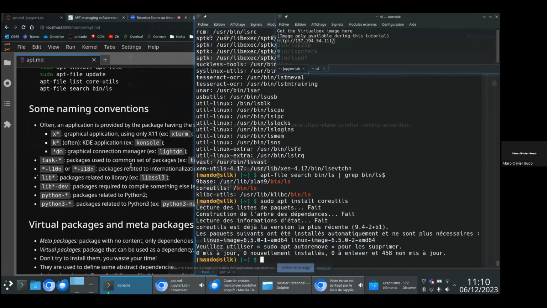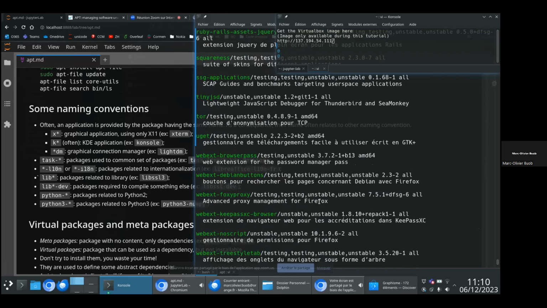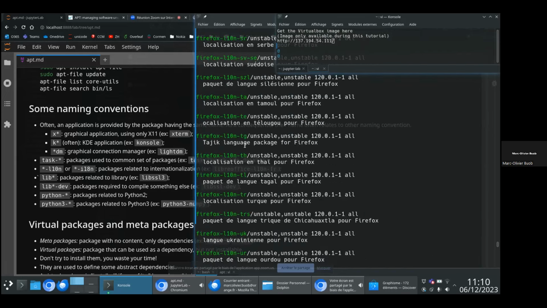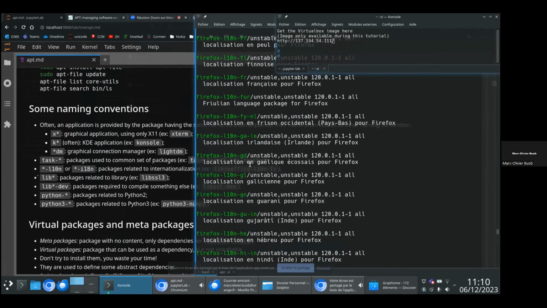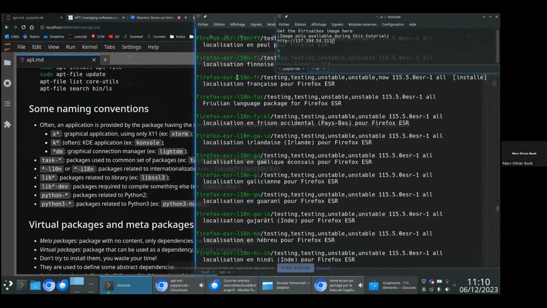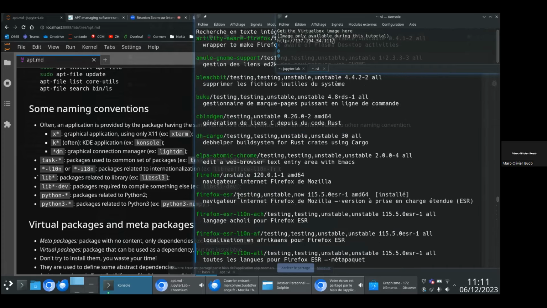It's a good idea to have a basic knowledge of those naming conventions to ease the search, because when you run apt search, for example, Firefox here, you can see that you have a lot of packages. Often the name of the package is the application name itself, sometimes not. For example, for Firefox, it's not the case. It's Firefox ESR, for example. But actually you have both of them: Firefox and Firefox ESR.